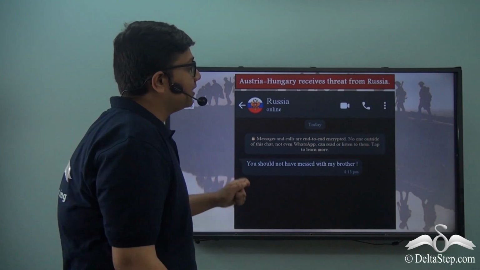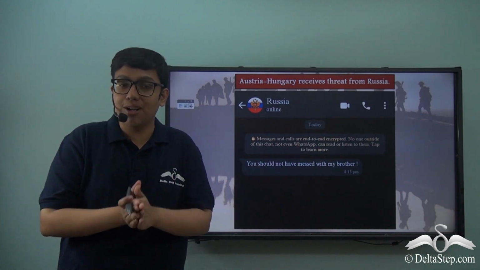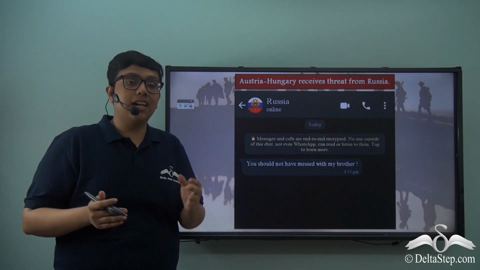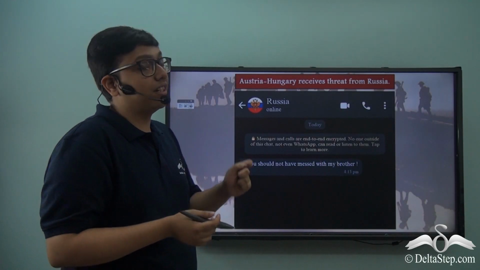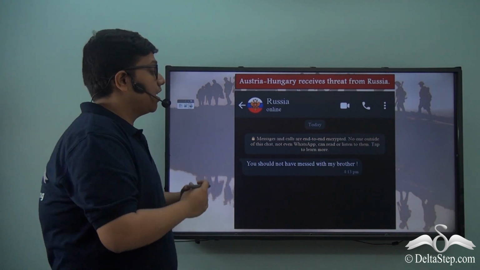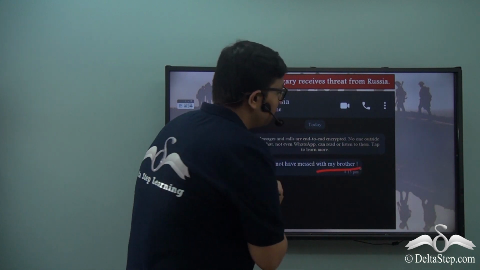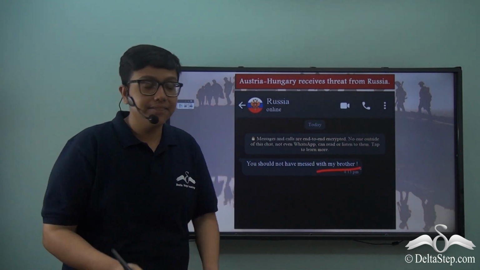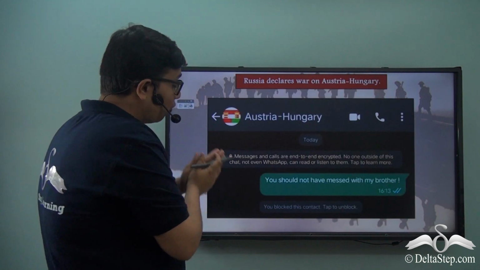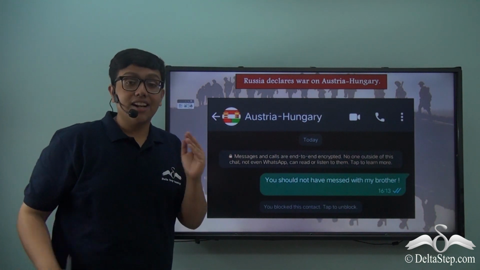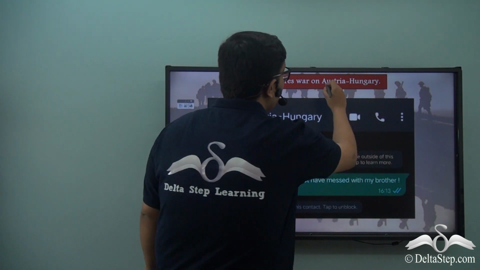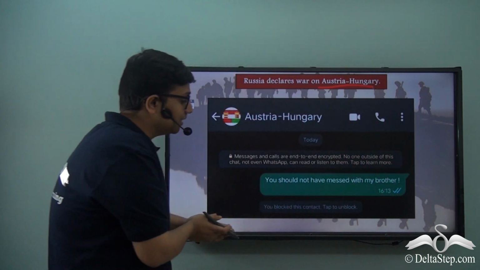Austria-Hungary also receives a certain kind of threat from Russia. Over here we can see Austria-Hungary's phone, where it has received a text from Russia saying, "You should not have messed with my brother." But was it only a threat? It wasn't, because after the threat, Russia goes on to declare war on Austria-Hungary, which again we can see.